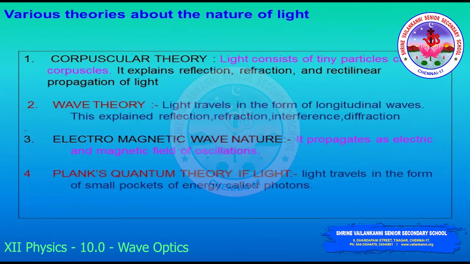So we see that in interference, diffraction, and polarization light behaves as a wave, while in the photoelectric effect it behaves as a particle. We will also discuss de Broglie's wave nature, and that light has a dual nature. That we will see later.